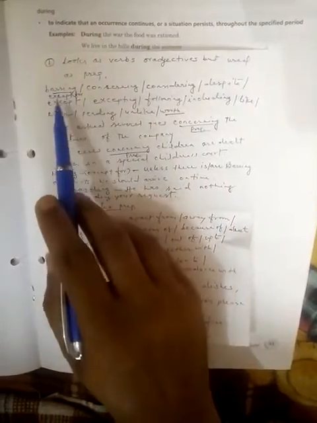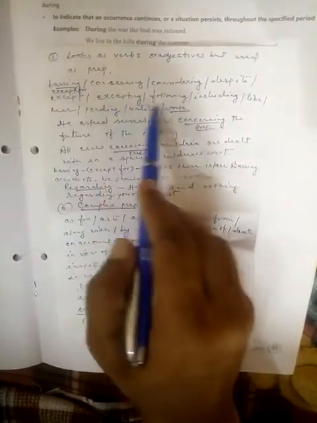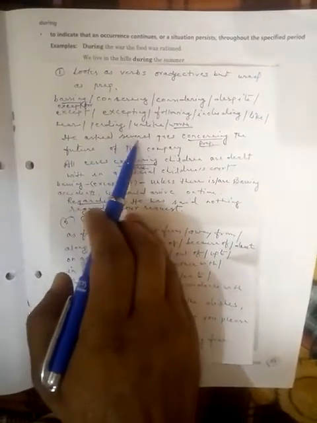Some prepositions, students, look like verbs or adjectives but are used as prepositions. Example, bearing, concerning, considering, despite, except, accepting, following, including, like, near, pending, unlike, worth, etc. Example, you see, he asked several questions concerning the future of the company. Next example, all cases concerning children are dealt with in a special children's court.